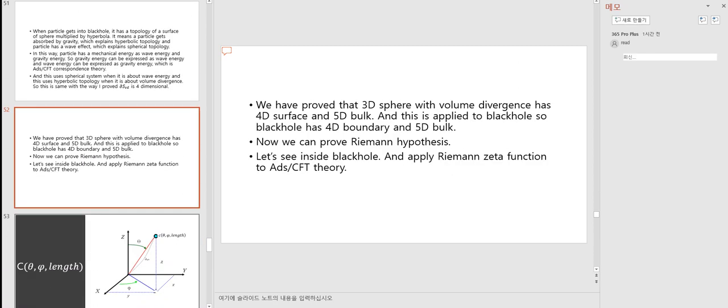We have proved that a 3D sphere with volume divergence has a 4D surface and a 5D bulk, and this is applied to a black hole, so a black hole has a 4D boundary and a 5D bulk. Now we can prove the Riemann hypothesis. Let's see inside a black hole and apply the Riemann zeta function to ADS-CFT theory.